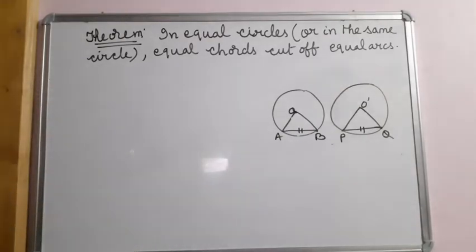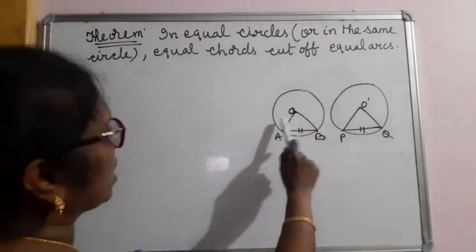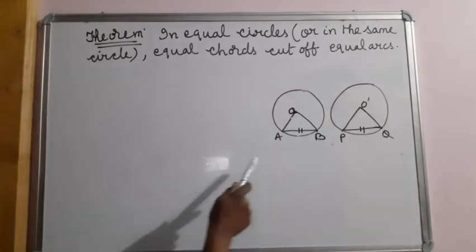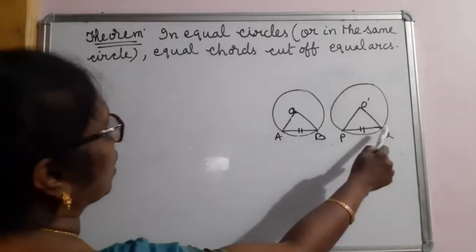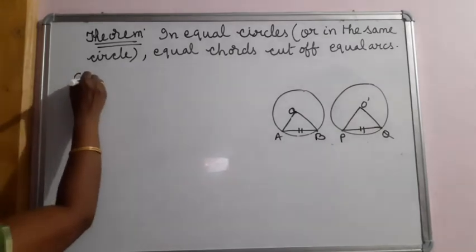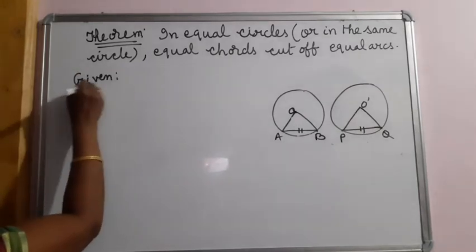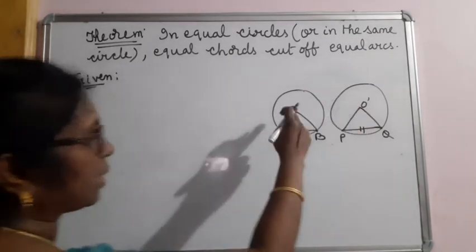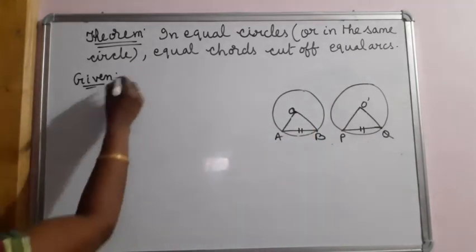So your theorem is, in equal circles or in the same circle, equal chords cut off equal arcs. That means, what is given is, these are the two circles with center O and O dash.